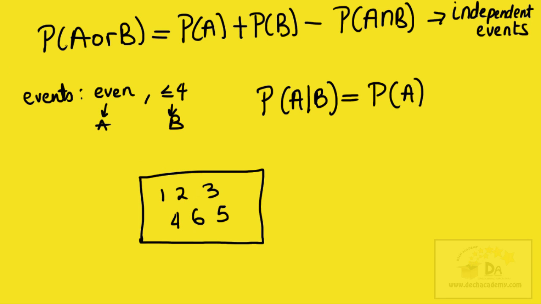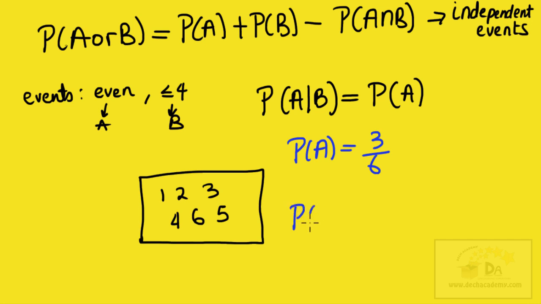Now, what is the probability of A? What's the probability of the number being even? The probability of getting an even number, so the probability of event A, is simply 3 over 6, because there are 3 ways of getting an even number out of 6 outcomes.